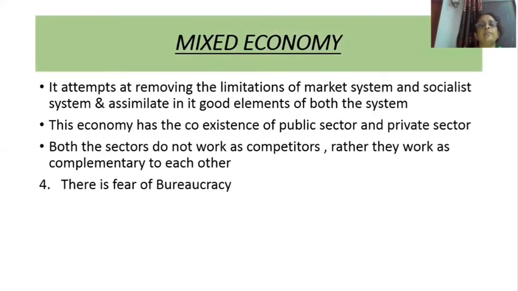Then the next, third method of resource allocation is a mixed economy. A mixed economy tries to remove the limitations of the market system and the socialist system, and it tries to take all the good elements of both the systems. In a mixed economy, there is coexistence, means at the same time both the public sector and the private sector exist. The public sector means the sector which is under the control of the government. Private sector means the sector which is under the control of a private person or individual.